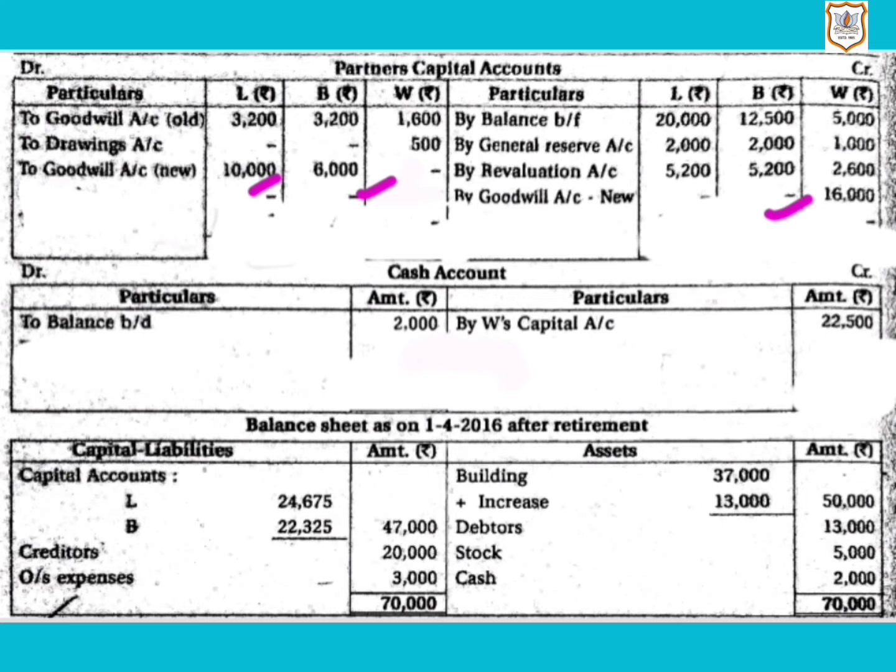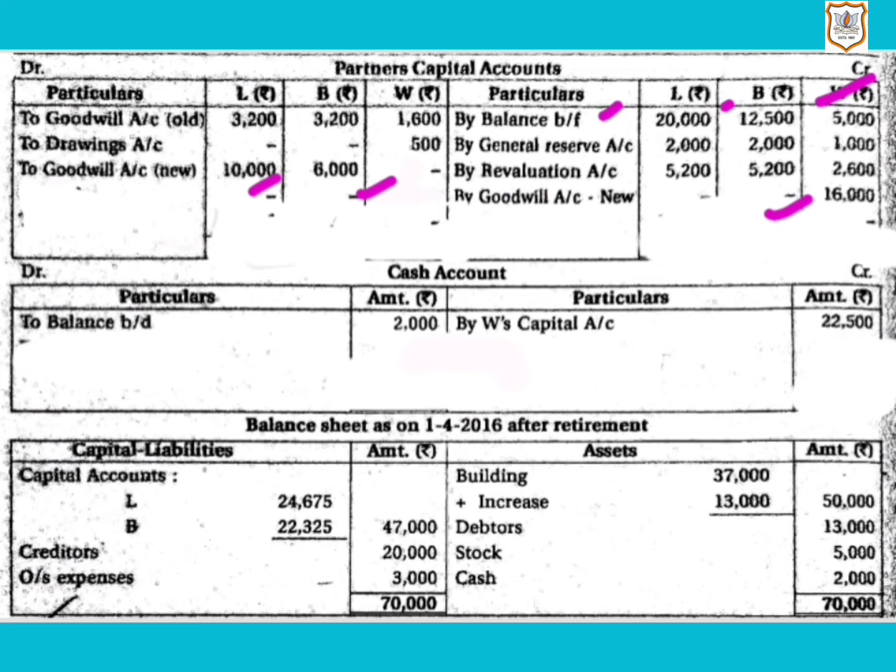So before moving to this point, let us record the remaining items from the old balance sheet. Here, first we will record capital balances, that is the opening capital balances. The opening capital balance of L is 20,000, B is 1,12,500, and the capital balance of W is rupees 5,000.